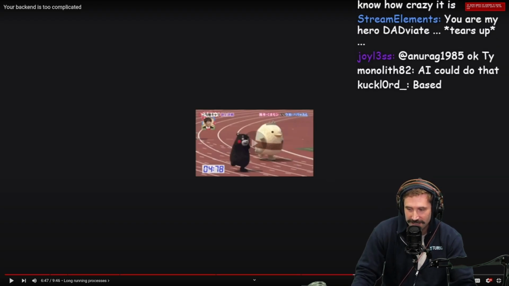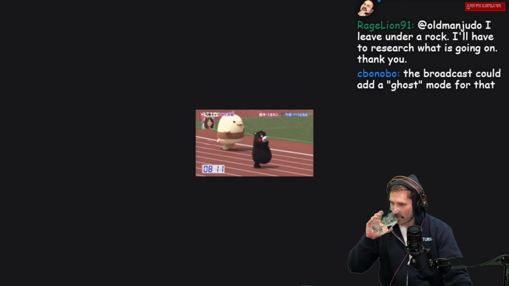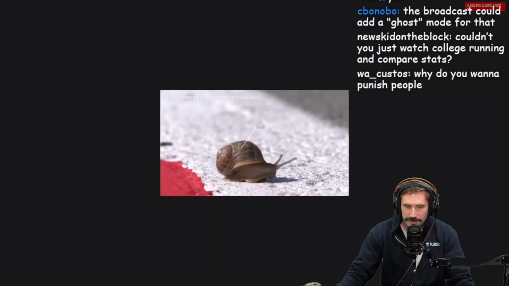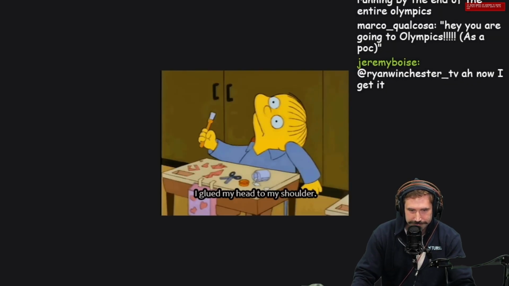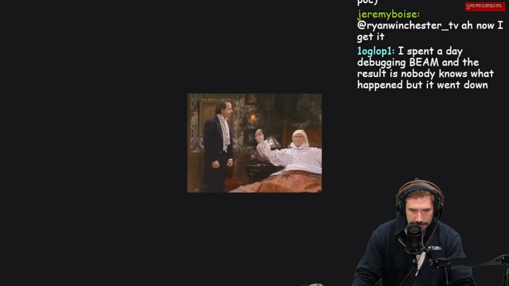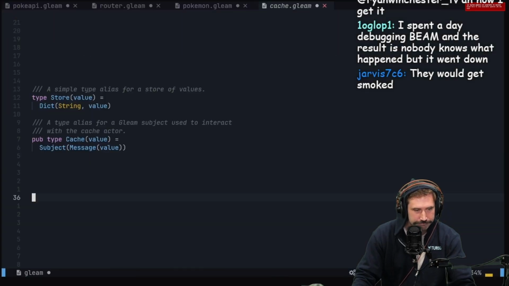Messages processed at a time, so the underlying memory is not shared across processes. Unfortunately, actors can't process messages concurrently, so in a production use case, there'd be a bit of a bottleneck. But this is a silly little app for demonstration purposes, so let's take a look at how we can implement a cache using actors. I've created a couple of type aliases here to save my little fingers.